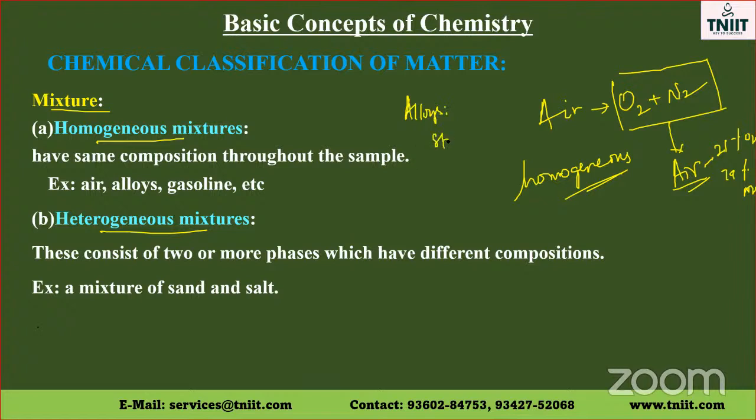Now, steel is an example for alloy. Brass is an example for alloy. So alloys will have different metals in specific composition throughout. Therefore, steel and brass are examples for a homogeneous mixture. It's an alloy. Gasoline, petrol is an example for homogeneous mixture. Even though petrol has different chemical components, it appears like one component. Therefore, gasoline is also an example for a homogeneous mixture.